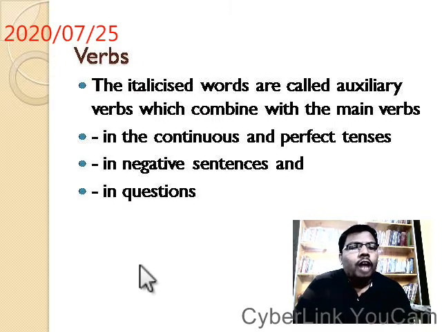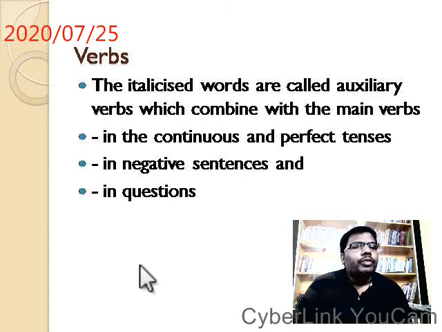What are they called? Auxiliary or helping verbs. We can call it in both ways. They combine with main verbs in the continuous and perfect tenses, in negative sentences and in questions.